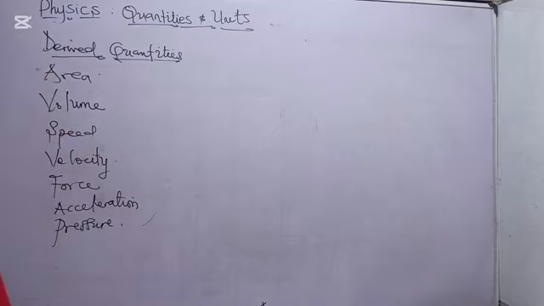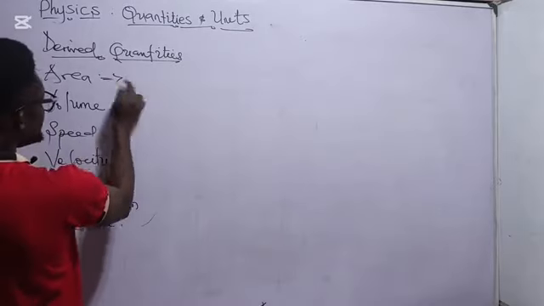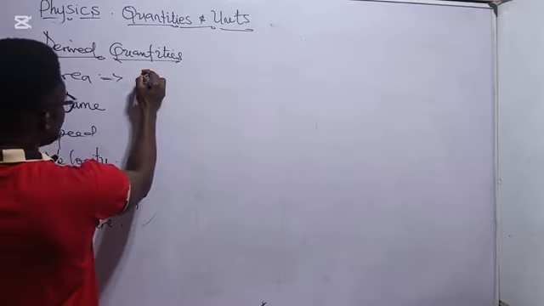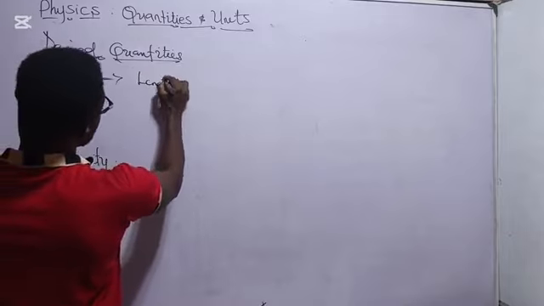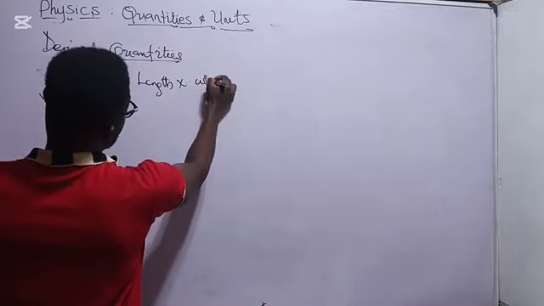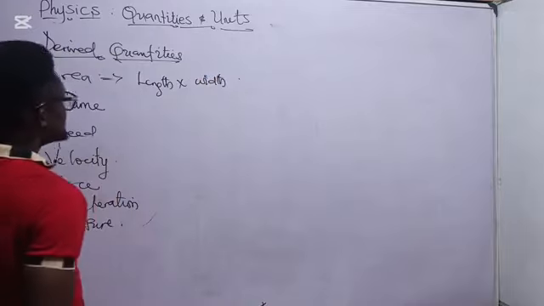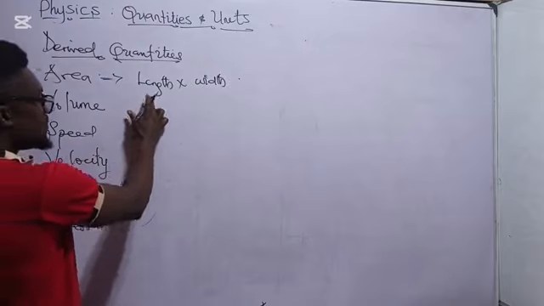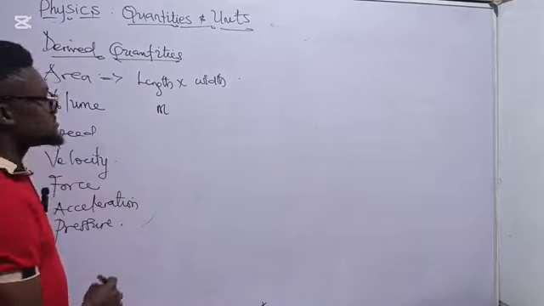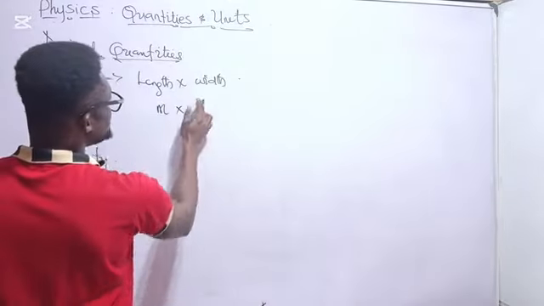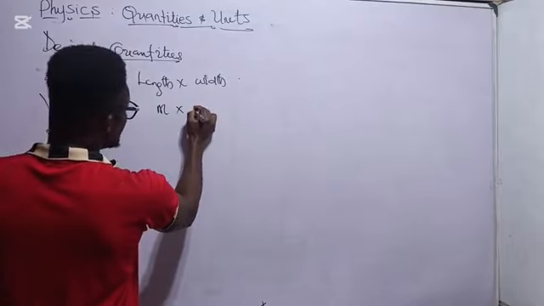Now let's start with the area. So for the area, we have area as the product of length and width. Now coming to the length, we have the unit of length to be meter. Then we have the unit of width to also be what?